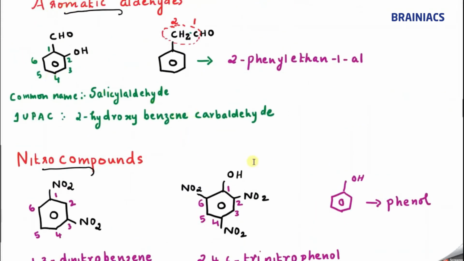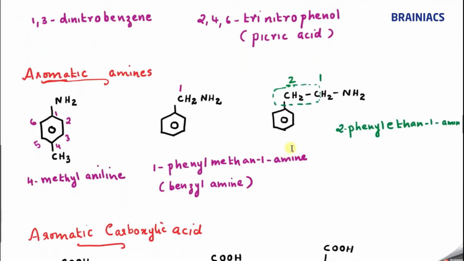Since there is not enough space, I am writing it down. So the answer is 2 phenyl ethanamine. Either you can say 2 phenyl ethanamine or 2 phenyl ethane 1 amine. Both are correct.